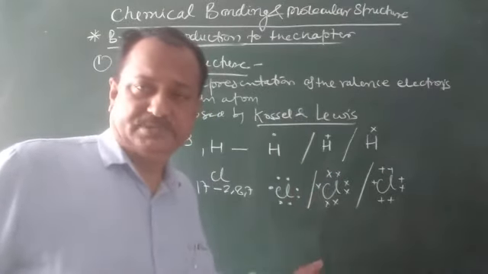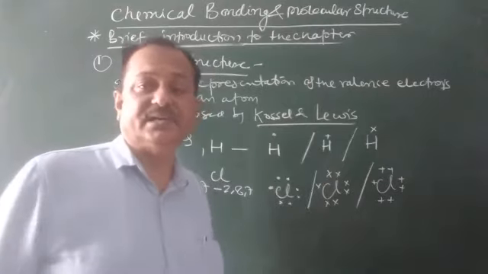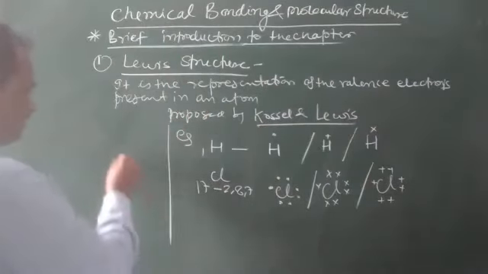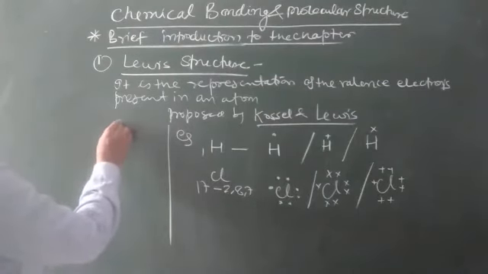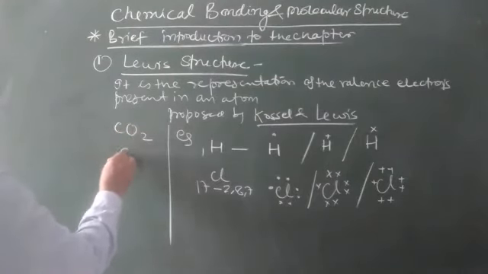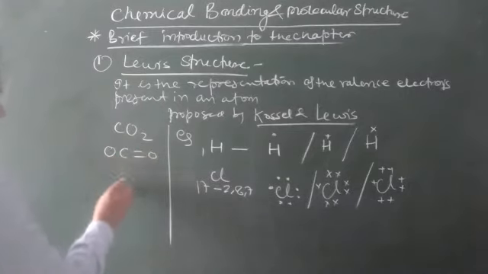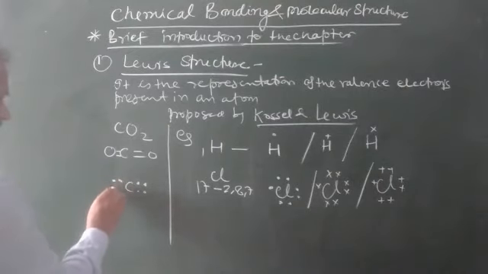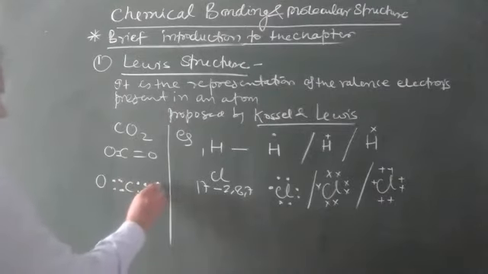The arrangement can be in an atom, and it can be in a molecule also. Take the case of CO2, carbon dioxide. Carbon is like this, with double bonds. We can draw here oxygen.